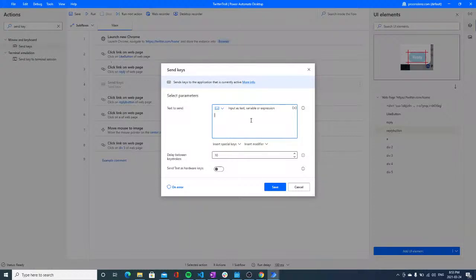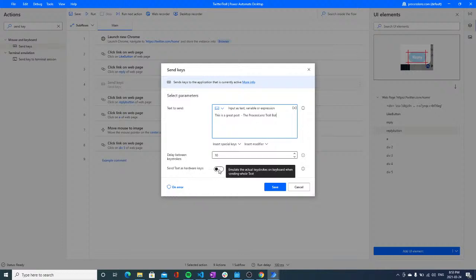in between the reply and the reply button, and we could write, this is a great post. The process lens troll bot. Hell yeah. All right.